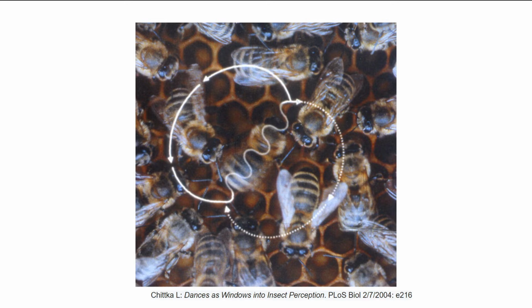A specific instance of this, which we'll be talking about today, is the Waggle dance. If a honeybee is flying around and sees an amazing flower patch, it can come back to the hive and perform this figure 8 dance to communicate to her sisters where to go. Basically, the bee will vibrate excitedly as it crawls in a straight path in a certain direction, which we'll talk about soon. Then it will turn around and get back to its starting position before buzzing forwards in that same straight line again.